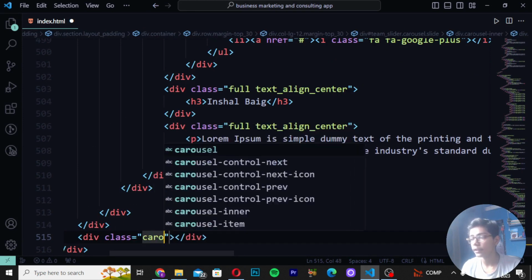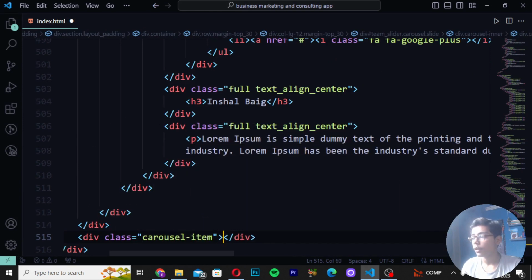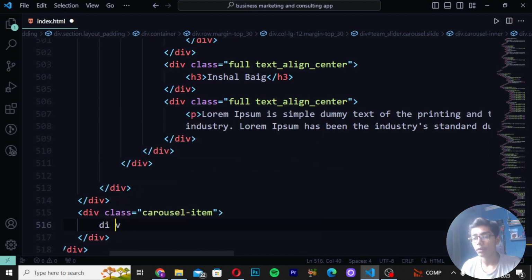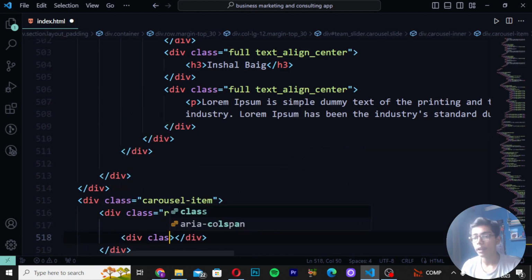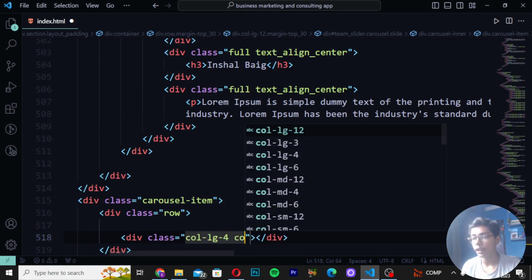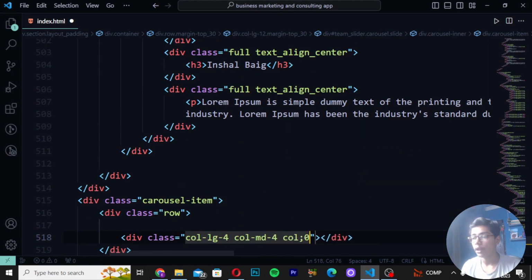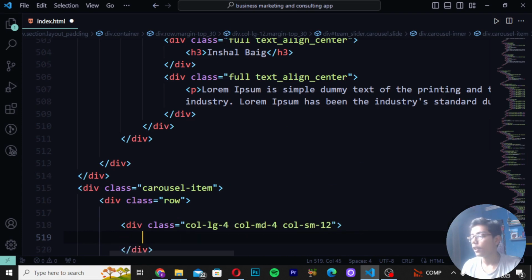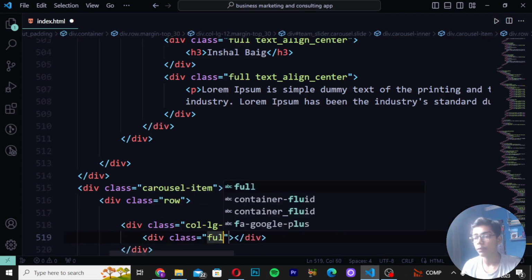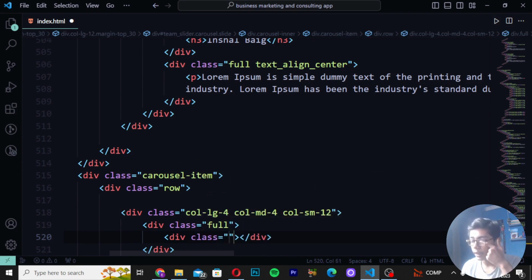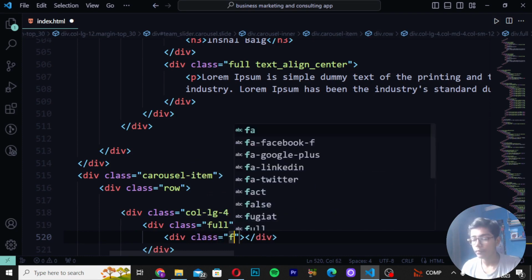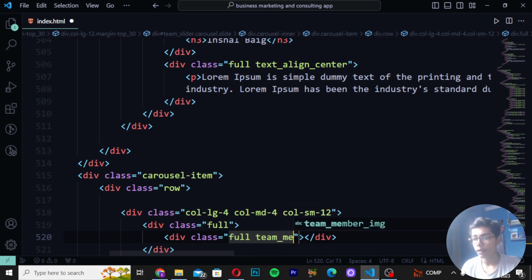Create class again as carousel item. Right here div class row. So here I will be writing div class row, and then right here div class as col-md-4. Right here col-md-4 col-sm-12. Then you have to write div class as full, div class, and then here I will be writing full team member.